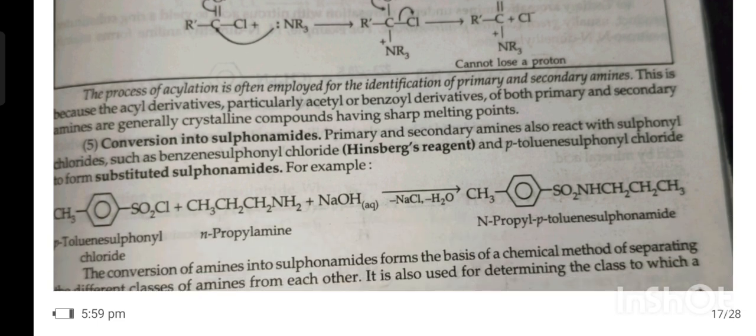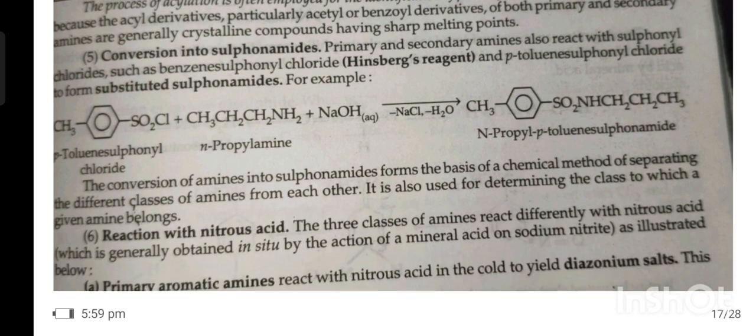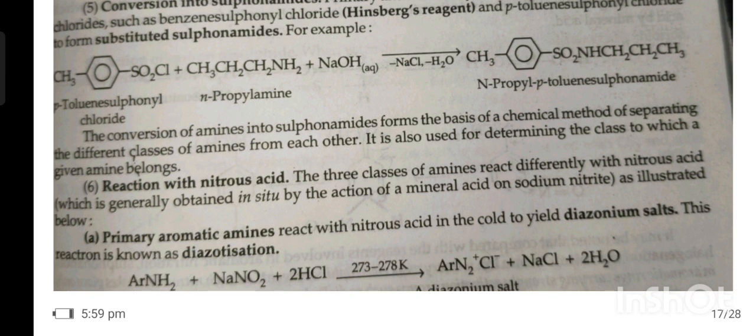Fifth, conversion into sulfonamide. Primary and secondary amines also react with sulfonyl chlorides such as benzene sulfonyl chloride, Hinsberg reagent, and para-toluene sulfonyl chloride to form substituted sulfonamides. For example, para-toluene sulfonyl chloride reacts with n-propylamine in presence of NaOH to give n-propyl para-toluene sulfonamide. The conversion of amine into sulfonamide forms the basis of a chemical method of separating the different classes of amine from each other. It is also used for determining the class to which a given amine belongs.